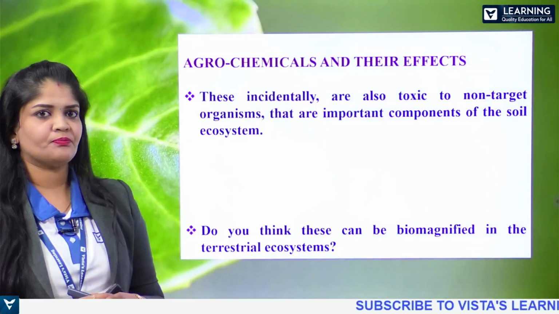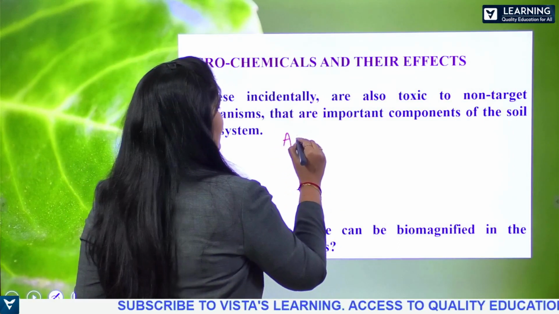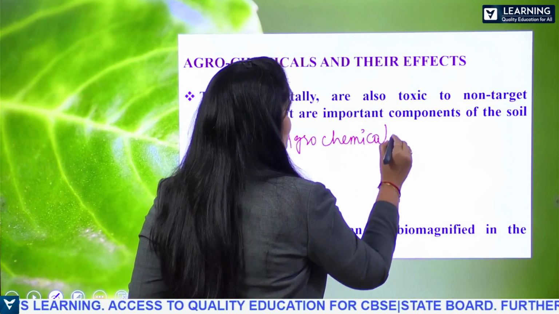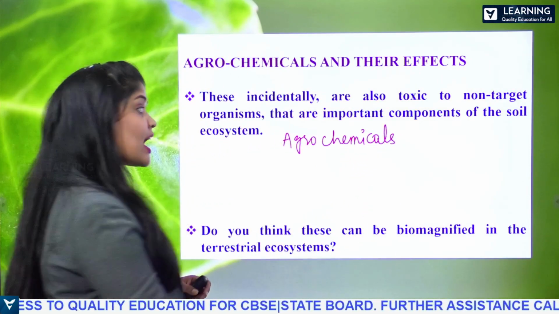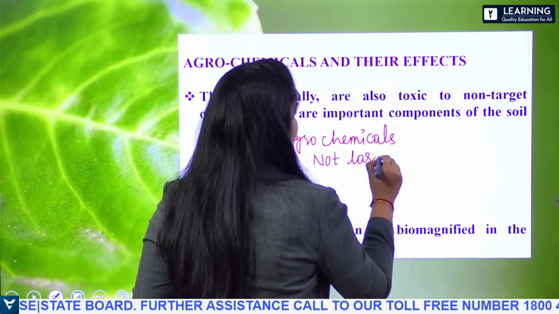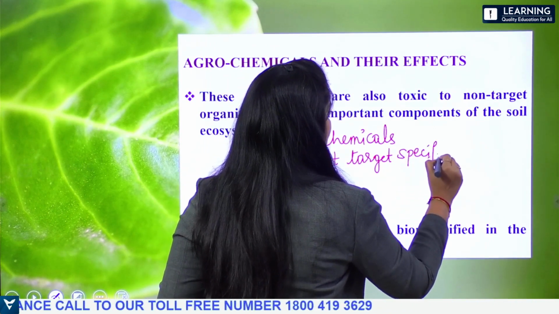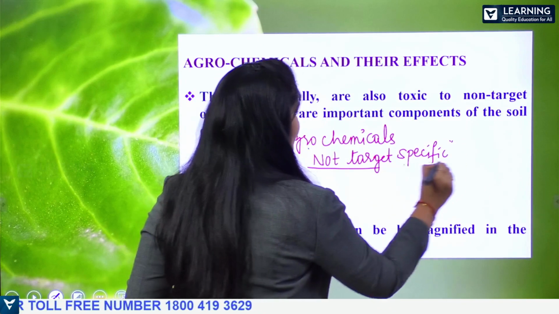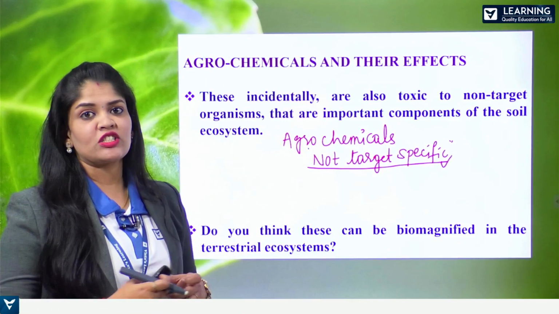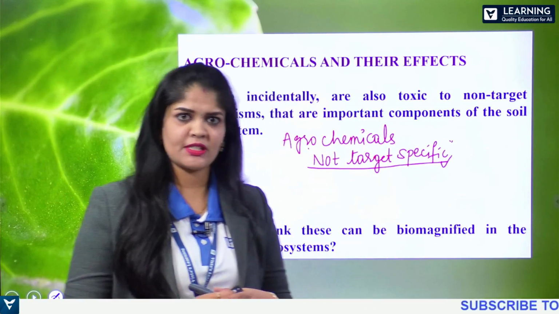Now, let's see. The agrochemicals that were used during the green revolution, as they are not target specific, show their toxic effect even on non-targeted organisms.